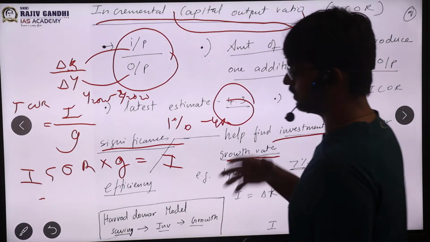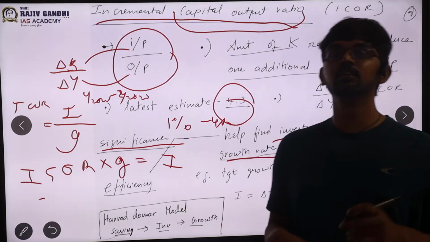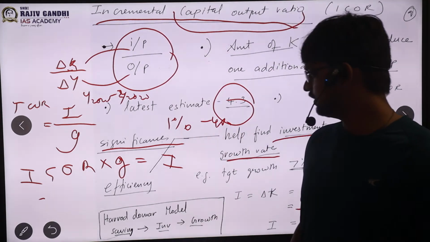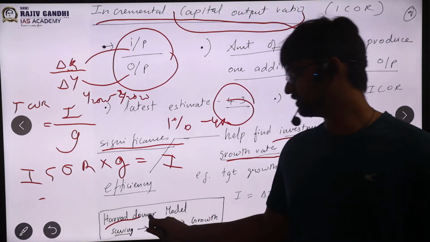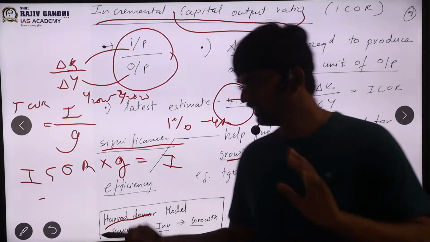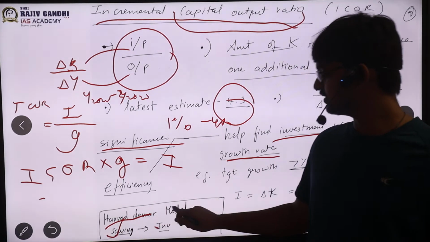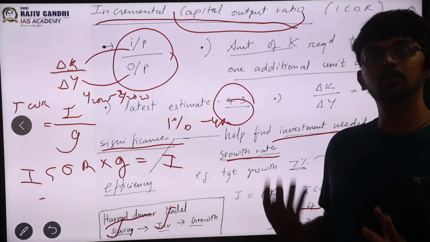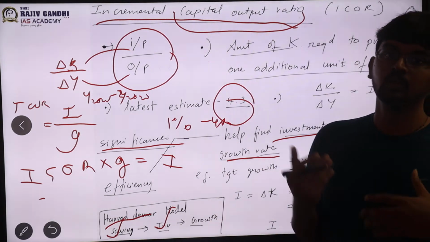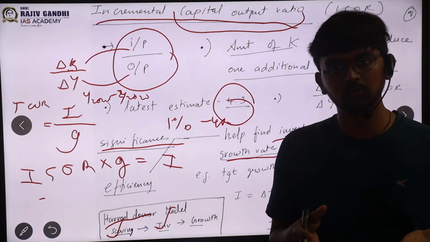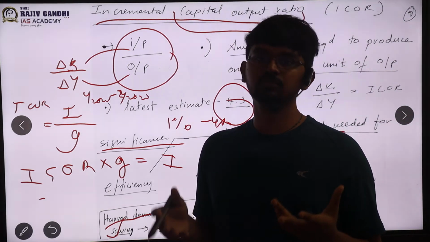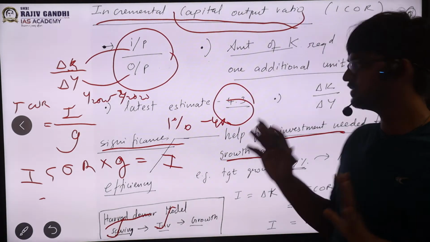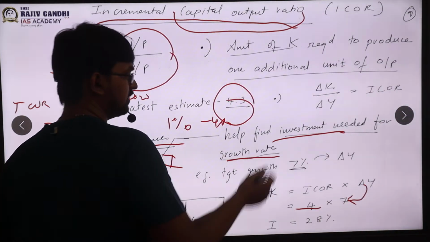So this is also called the Harrod-Domar model. In fact, in the first 5-year plan, this was the strategy to help India grow, sir. What did the Harrod-Domar model suggest? Harrod said to increase the saving and convert that saving into investment, and that will lead to growth. So that investment to growth happens through ICAR, the incremental capital output ratio. This model was put in place for the first 5-year plans. We will look at that in detail in 5-year plans, and I'm just giving a seed over here. So we have seen the first significance.